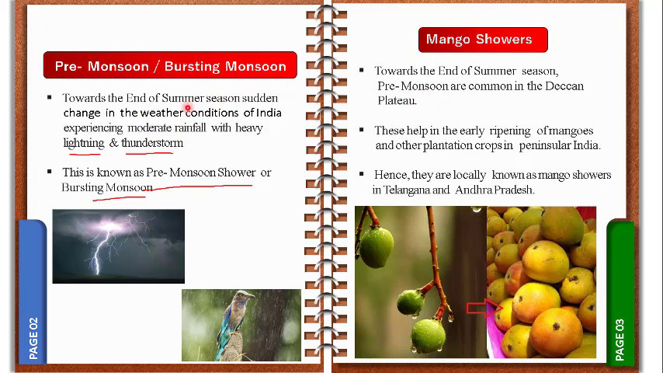Towards the end of the summer season, sudden changes in the weather condition of India bring moderate rainfall with heavy lightning and thunderstorm. This is known as pre-monsoon. And towards the end of the summer season, pre-monsoon showers are common in the Deccan Plateau. These help in the early ripening of mangoes and other plantation crops in peninsular India. Hence they are locally known as mango showers in Telangana and Andhra Pradesh. Okay, children, today we have studied 4 concepts: mainly summer season, winter season, pre-monsoon or bursting monsoon, and mango showers.